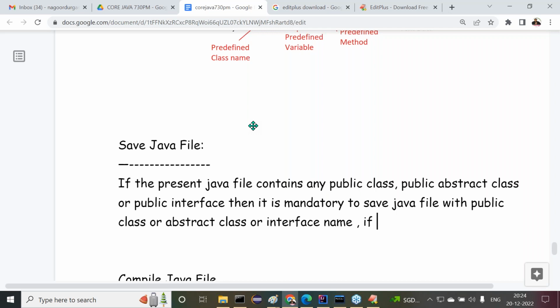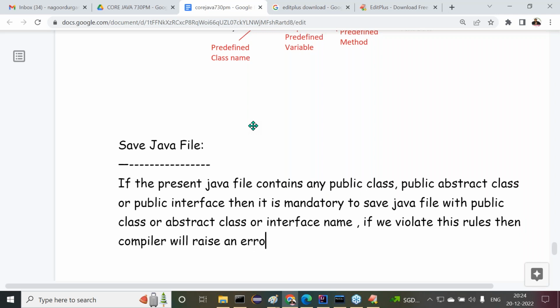If we violate this rule, then the compiler will raise an error. The compiler will raise what? An error. This is the point we are getting here.